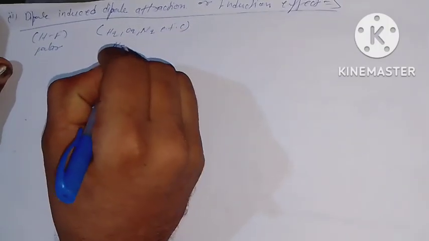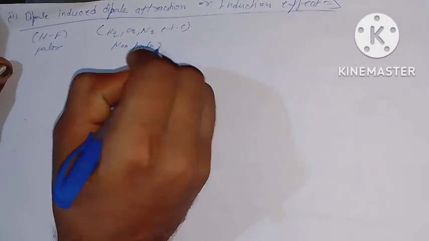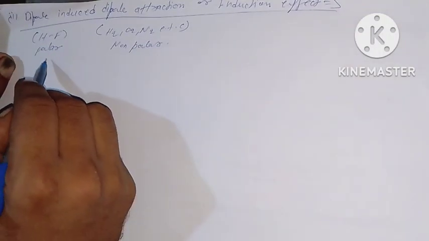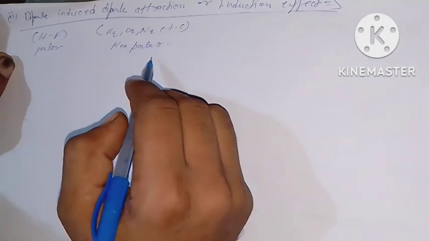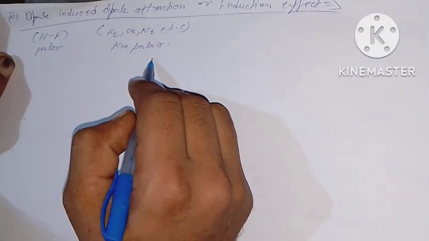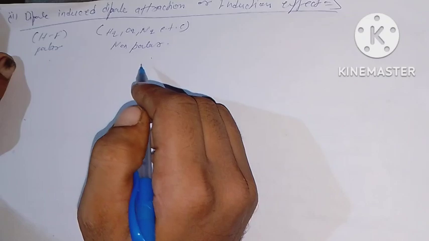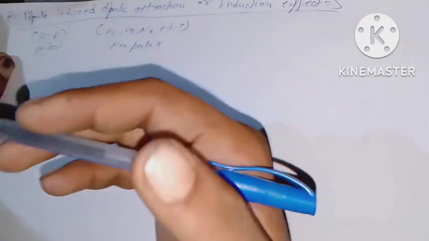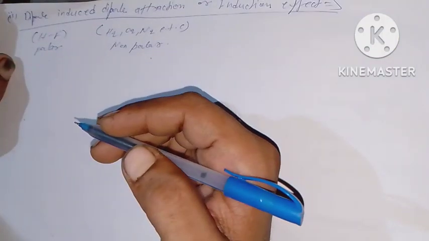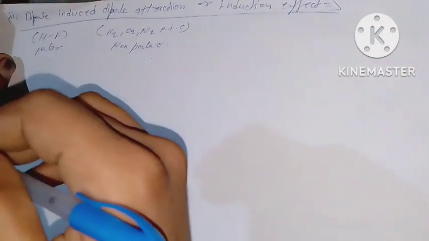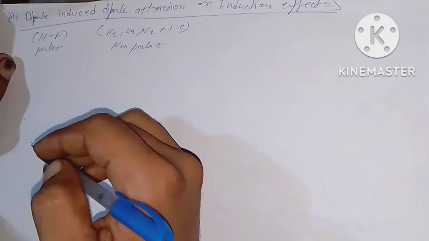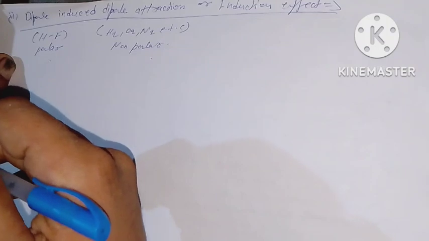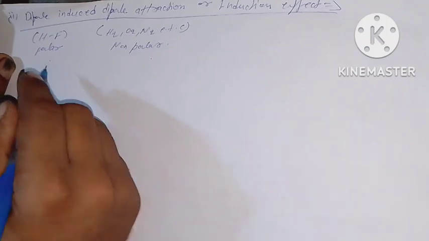This type of force is present in a mixture containing polar HF and non-polar molecules like H2, O2 and N2, etc. The positive end of polar molecules attracts the mobile electron cloud of the non-polar molecules towards itself. Thus, the non-polar molecules become polar due to induction.